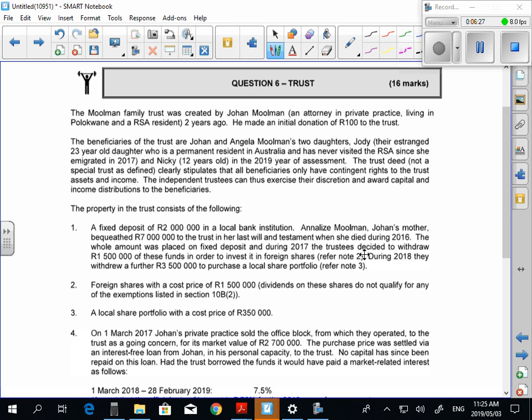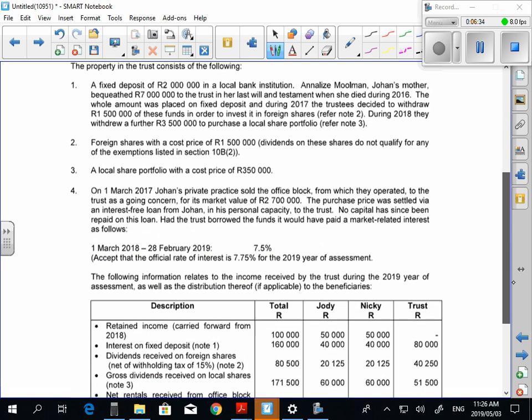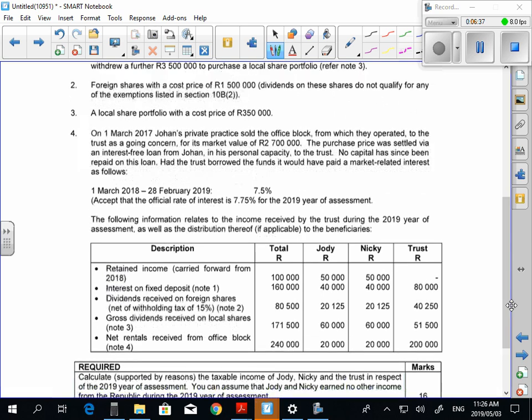The beneficiaries of the trust are Johan and Angela Moorman's two daughters, Jody, their estranged 23-year-old daughter, permanent resident in Australia. So Jody, and the reason I wanted to do this example as well is the table looks slightly different here. The two previous examples we've done, there's been the beneficiaries on the left-hand side and the donors on the top. This time you've got the beneficiaries on the top and the donors on the left-hand side. And I just wanted to show you the two separate ways that you can set up. But we've got Jody, and what is she? A non-resident.